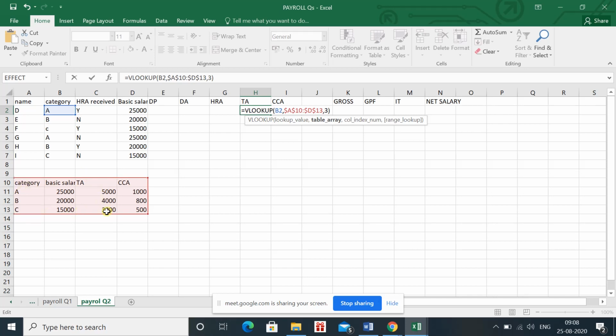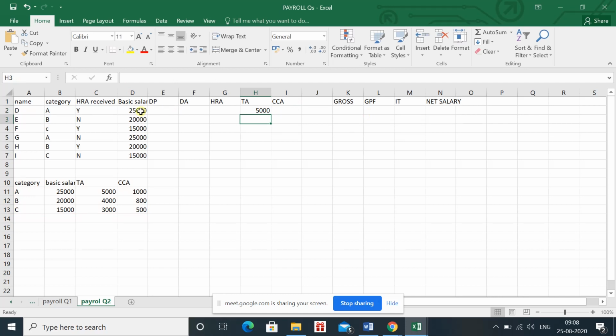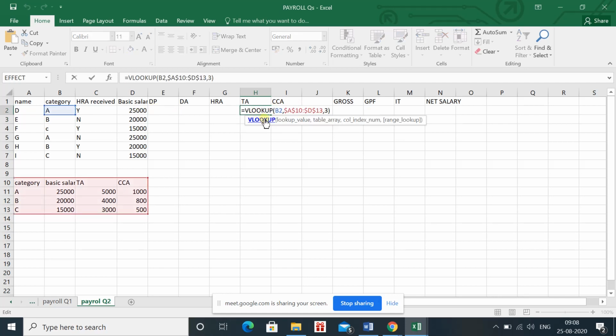And we are saying that we want to look up the value of B2 in the third column. Just read this formula, and then I'm moving to the next one. Read this formula again. We look up B2, category range and 3. Now I will show you the basic salary formula. You will see that everything is similar except the column number.